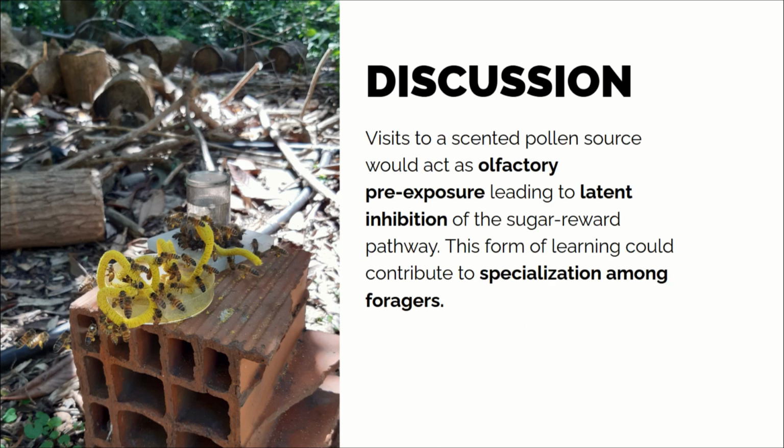In this sense, we found that memories formed at pollen sources inhibit the acquisition of the same piece of information associated with sugar. This could be explained by the fact that pollen foragers do not ingest the resource during foraging, raising the possibility that this resource is processed through different neural pathways from those that mediate sugar-related associations.